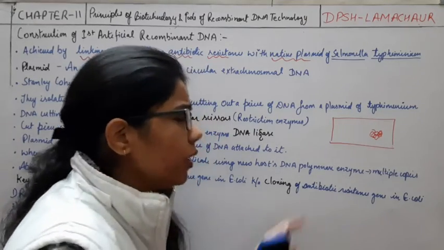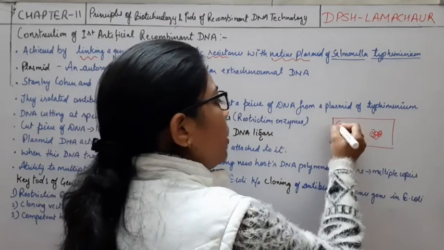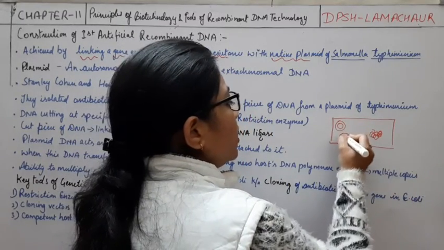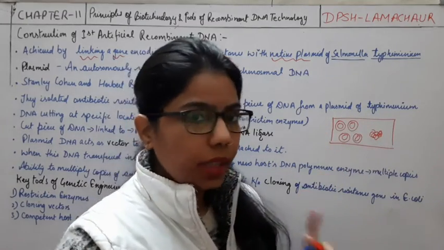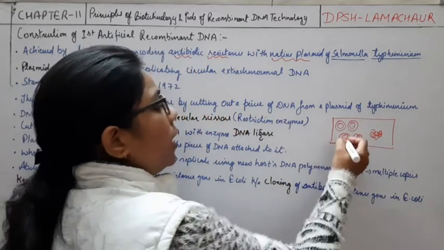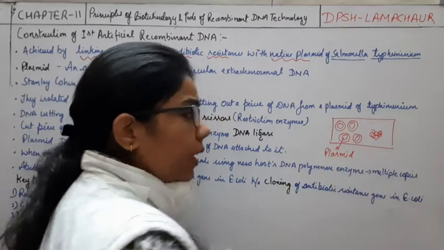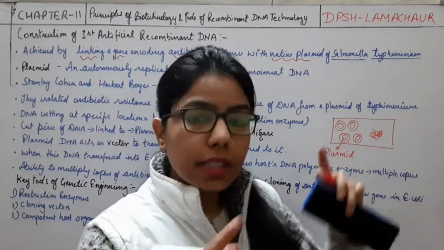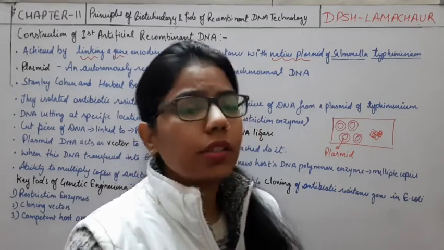Along with this genetic material, the bacterial cells also contain some extra chromosomal genetic material. It can be one or many, right? These extra chromosomal genetic materials are known as plasmids, and these plasmids contain circular DNA, a circular structure.